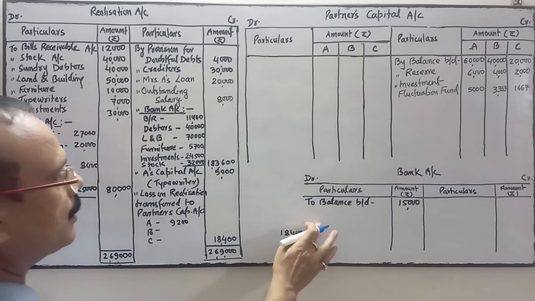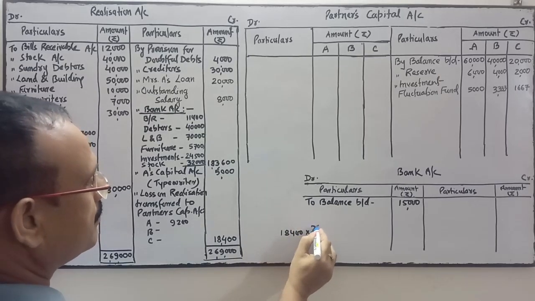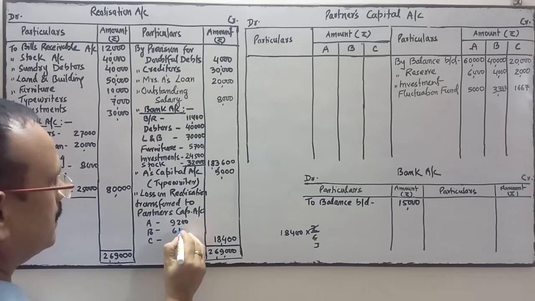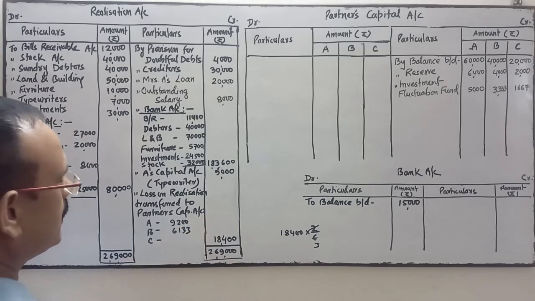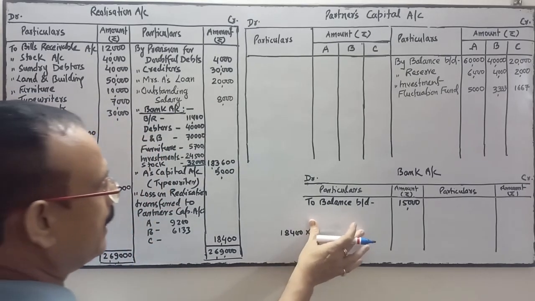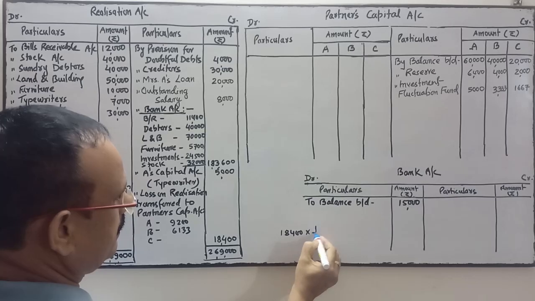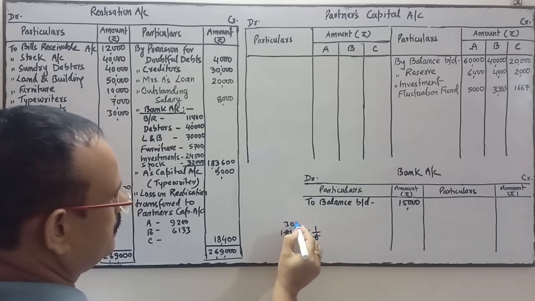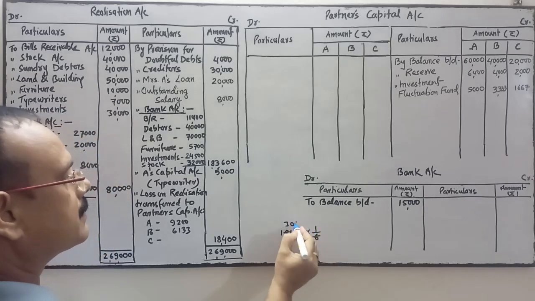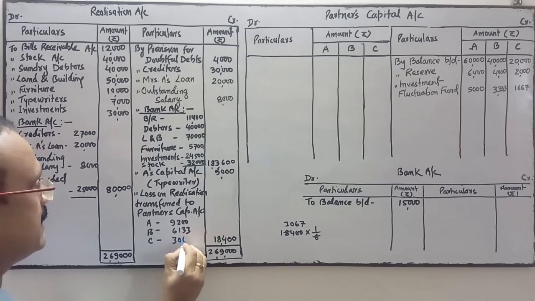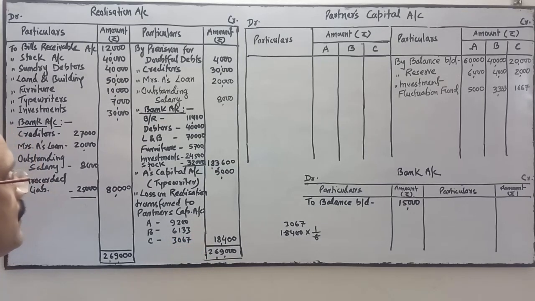2 by 6 means 1 by 3, which is 6,133, and 1 by 6 is 3,067.